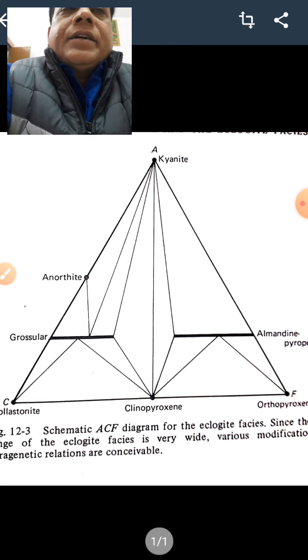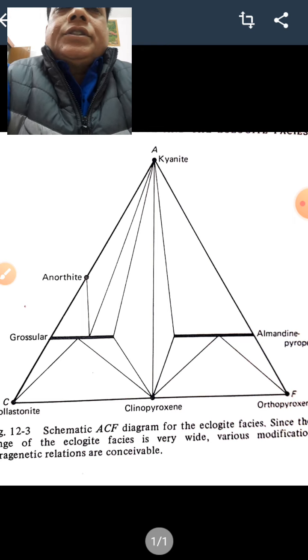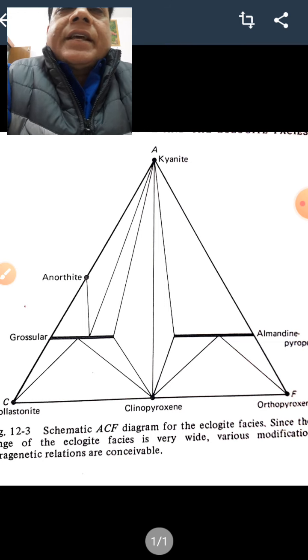The grass green pyroxene called omphacite is found only in this rock, and it is clinopyroxene, a mixture of jadeite plus diopside plus hedenbergite plus aegirine. The garnet is generally almandine-pyrope. Now this chemical composition resembles gabbro, that is, basic rocks like basalt. So eclogites are formed from gabbro to basalt.